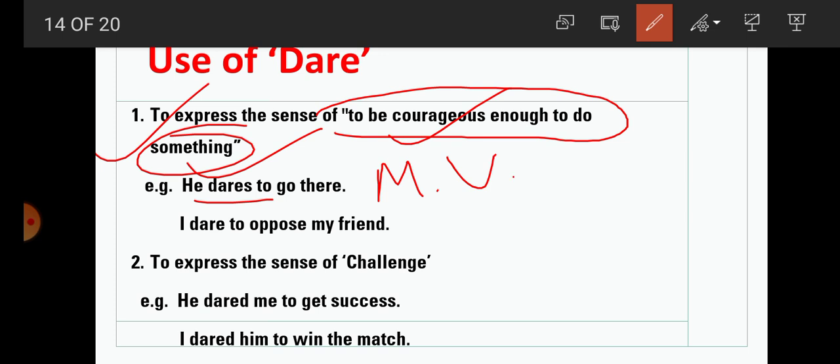It means he has the courage to go there. I dare to oppose my friend. Again, it is a main verb, and it means I have the courage to oppose my friend. So dare is used for expressing the sense of being courageous enough to do something.